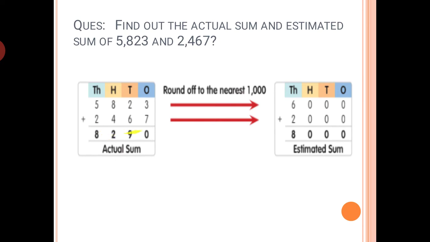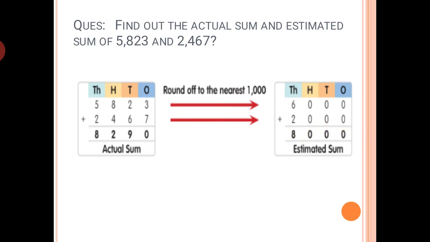It is less than 5, so the thousand place will remain as it is and the rest will all be 0. So that means 2467 rounded off is 2000. Yes, so as you can see, we have rounded off both the numbers. Then we will add at last. So 0 plus 0 is 0, then 0 again, and 6 plus 2 is 8. So this is the estimated sum.